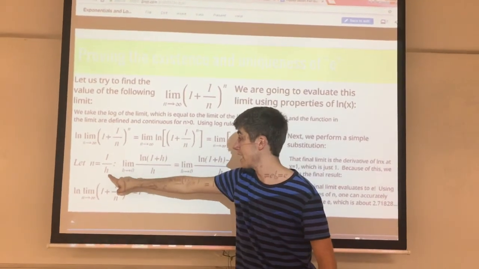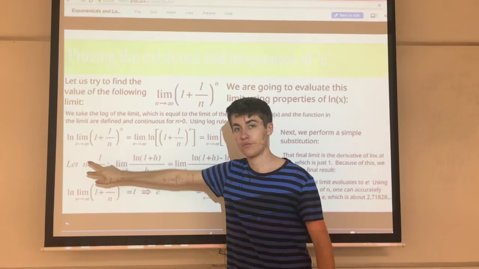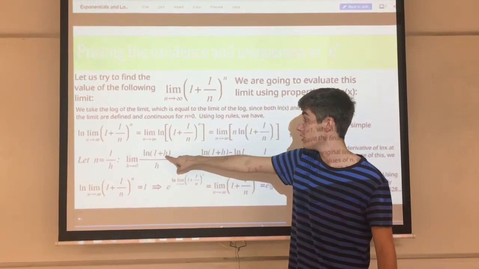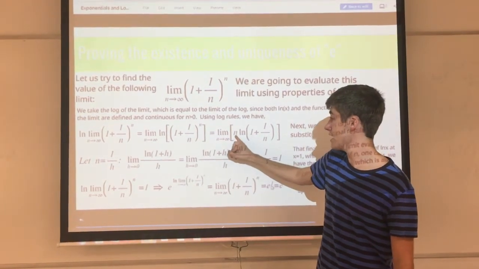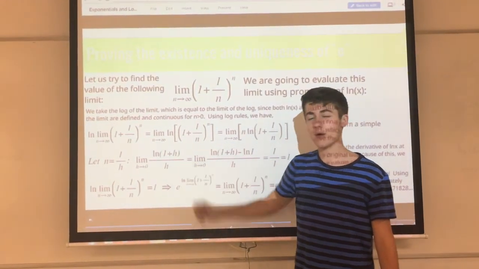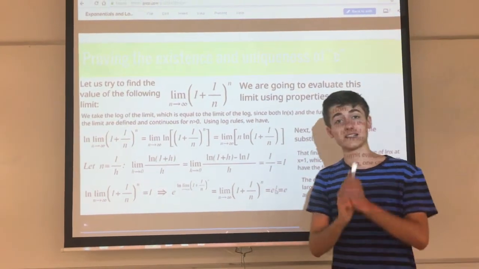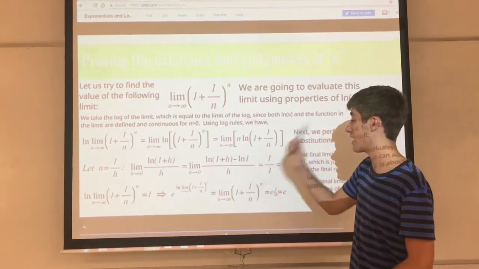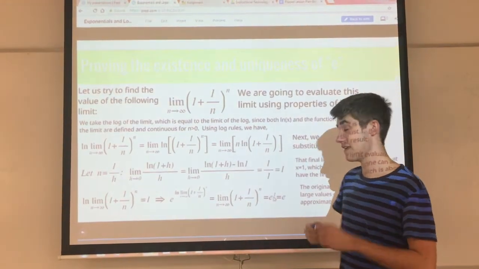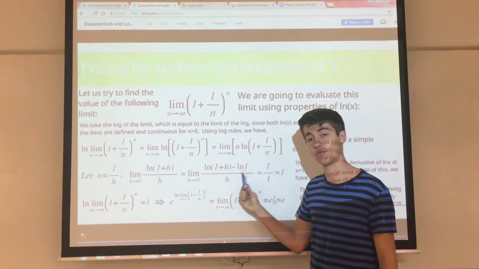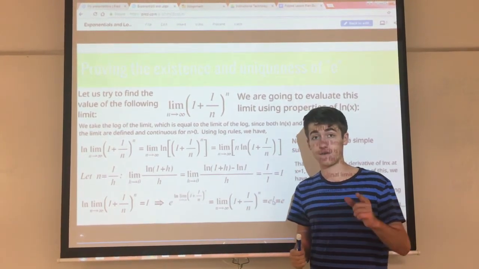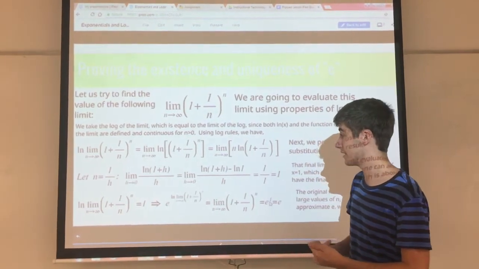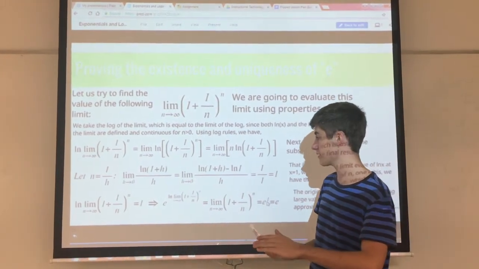And if n is 1 over h, then 1 over n has to be h, right? We reciprocate both sides, so 1 over n is h. So we're replacing the 1 over n here with h. And this n is now 1 over h, so we can just put the h in the denominator. And now we're going to do one cool little trick. We're going to subtract 0, which won't change the problem because it's going to remain the same value. And in the form we're going to do it, we're going to call it the natural log of 1. And if you recall, the function crosses the x-axis at x equals 1 because it's a reflection of e to the x.